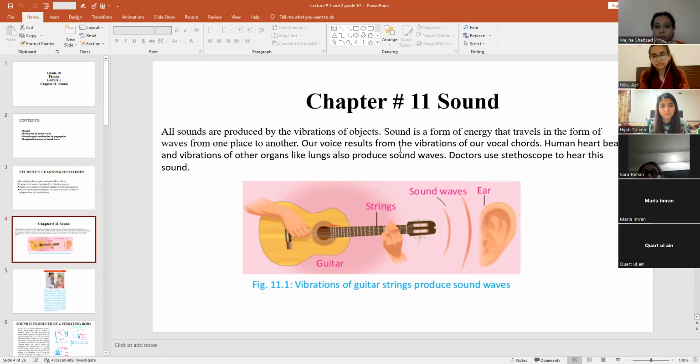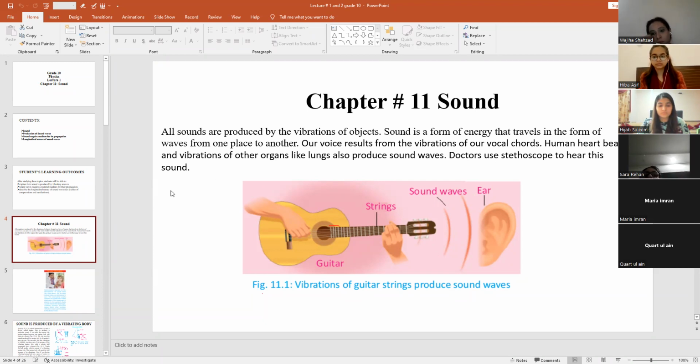Our voice results from the vibration of our vocal cords. When our vocal cords vibrate, they produce a sound. Human ears, the human heart and other organs like the lungs also produce sound waves through vibration. Doctors use stethoscopes to hear these sounds.